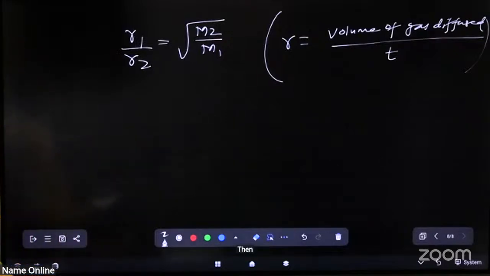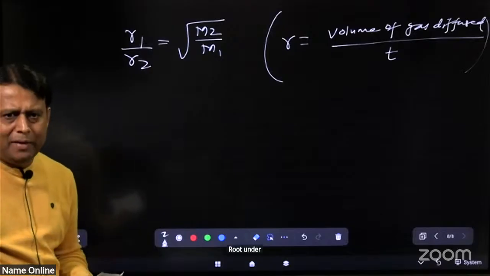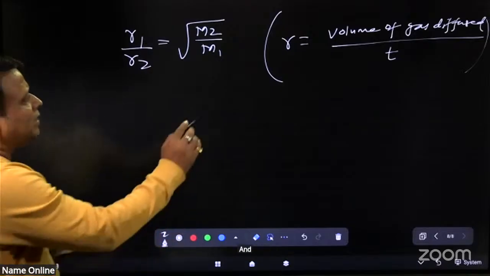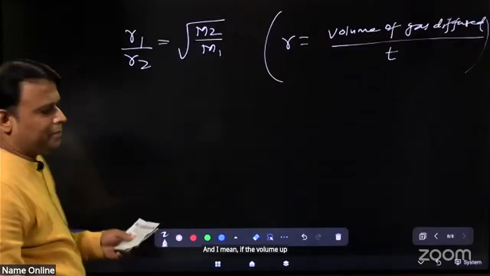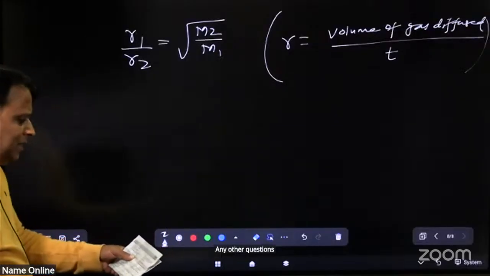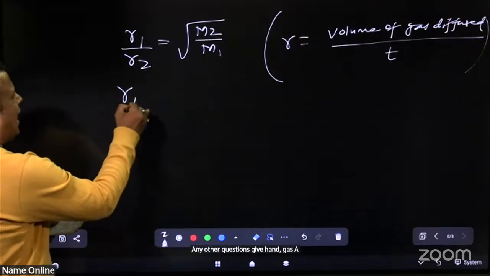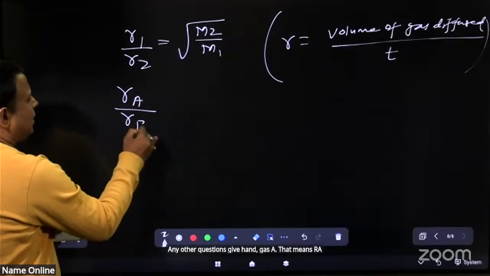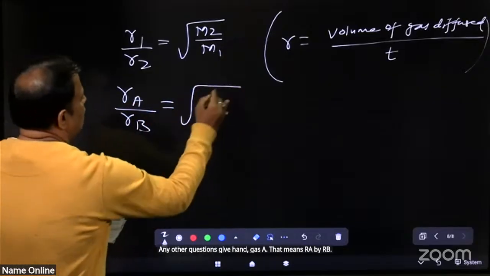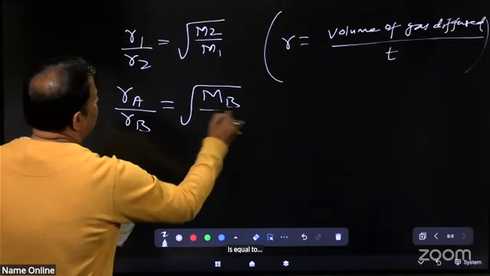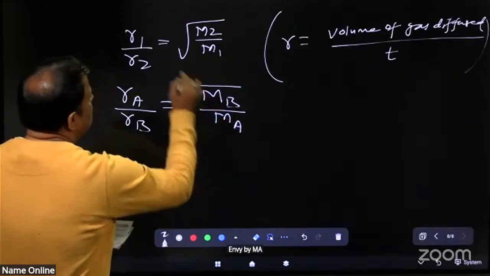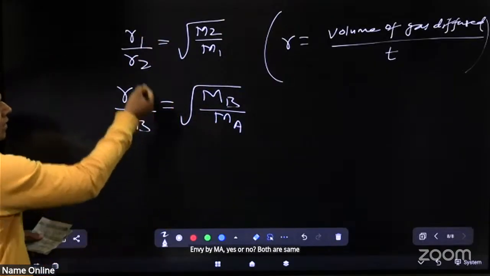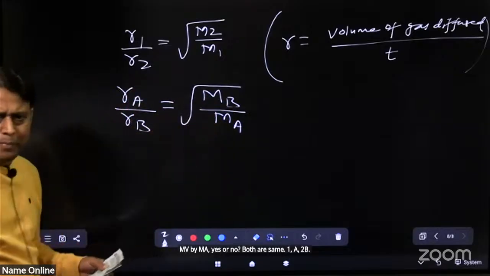Then R1 by R2 is root under M2 by M1, where R is volume of gas diffused by time. In your question, given gas A and B, RA by RB is equal to root MB by MA. Yes or no? Both are the same.